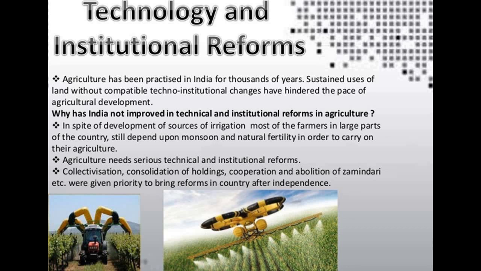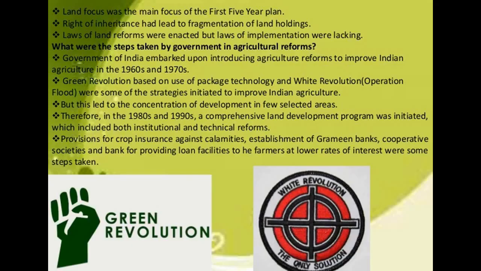So collectivization, consolidation of holdings, cooperation, and abolition of the zamindari system were given priority to bring reforms in the country after independence. Land reform was the main focus of the first 5-year plan made for agriculture.